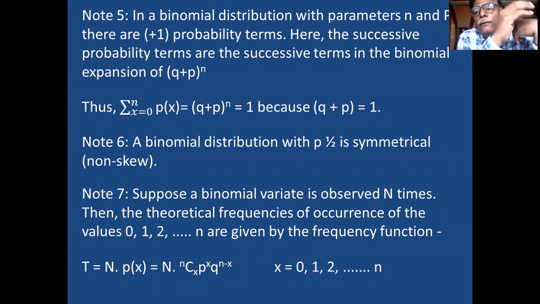So if 5 coins are tossed only once, the probability of x is equal to nCx p raised to x into q raised to n minus x. If repetition is there, you multiply by the capital N. This is the equation.